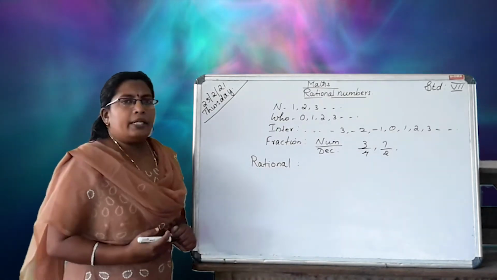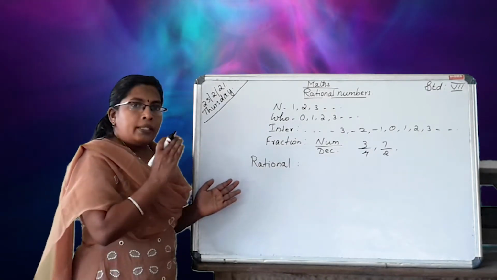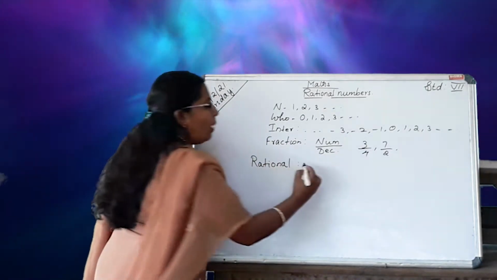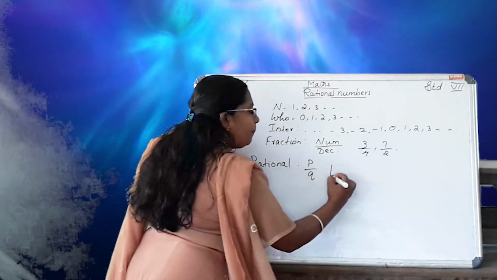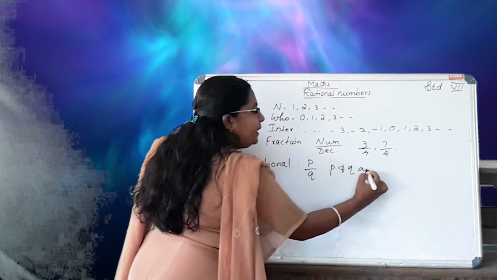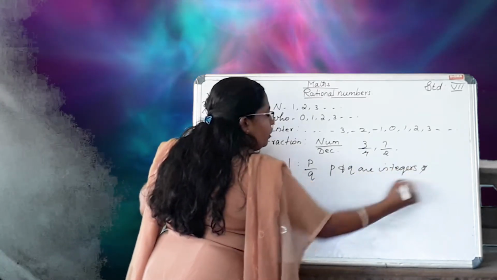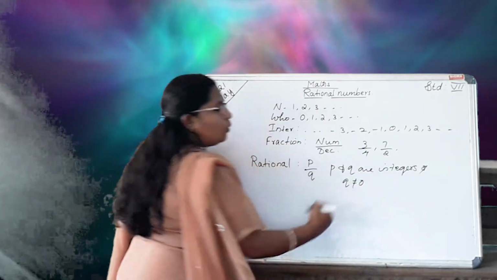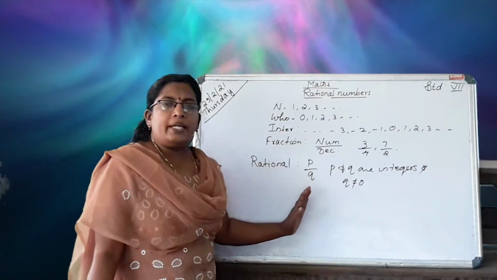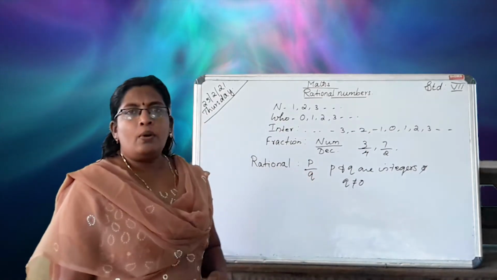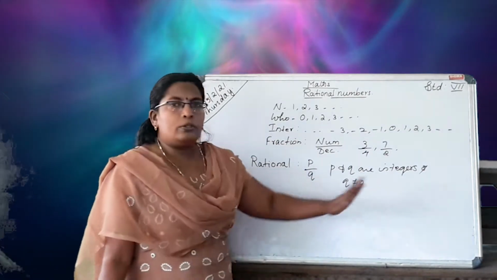Now we are going to study rational numbers. It is in the form of P/Q, where P and Q are integers and Q not equal to 0.